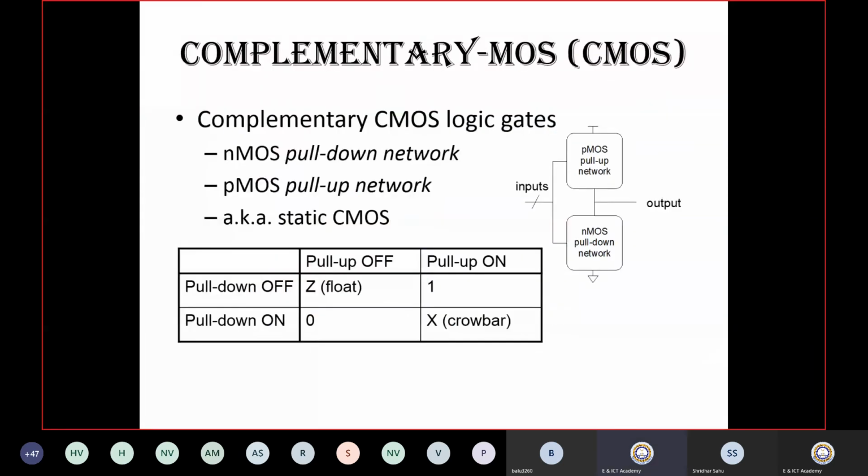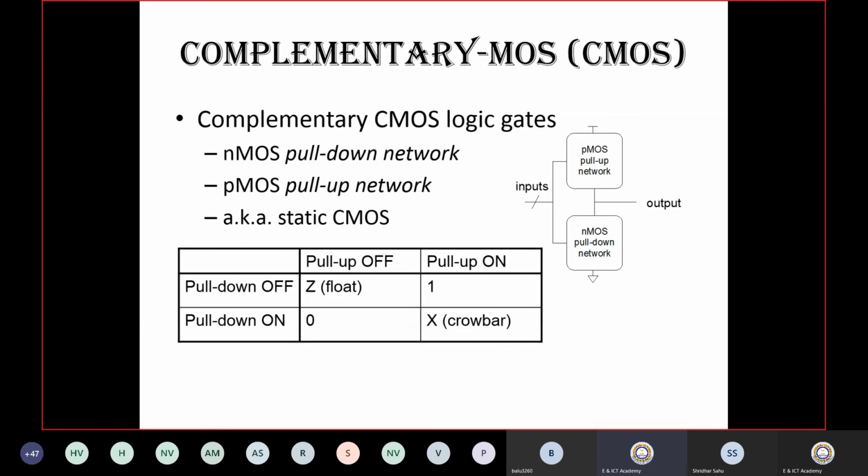Again, this is some basic thing you can see. This is CMOS, complementary CMOS technology. I think most of the students are aware of this complementary CMOS technology. We have the PMOS pull-up network and the pull-down network and their operations.